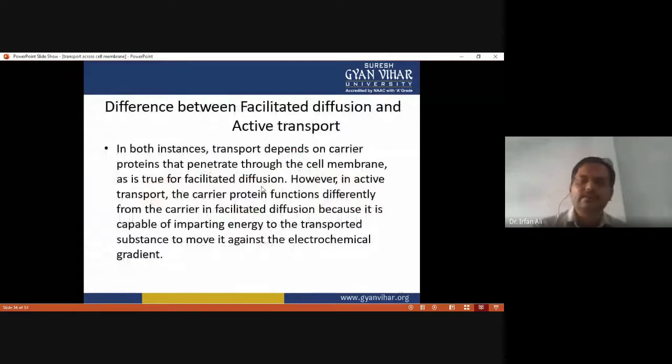So what is the difference between facilitated diffusion and active transport? Both transports depend on carrier protein that penetrates through the cell membrane, as in facilitated diffusion as well as active transport. However, in active transport, the carrier protein functions differently from the carrier in facilitated diffusion because it is capable of imparting energy to the transported substance to move it against the concentration or electrochemical gradient. That's why the carrier protein present in active transport is capable of utilizing the energy from ATP.